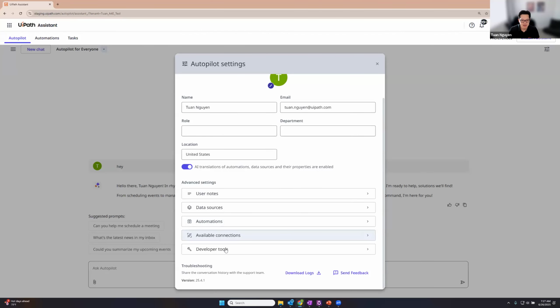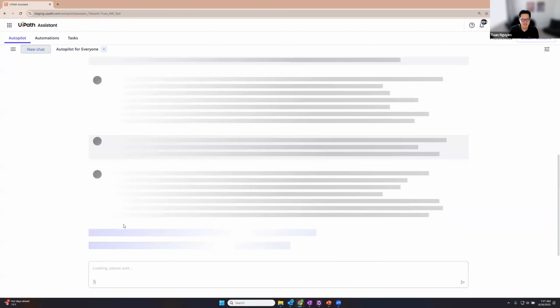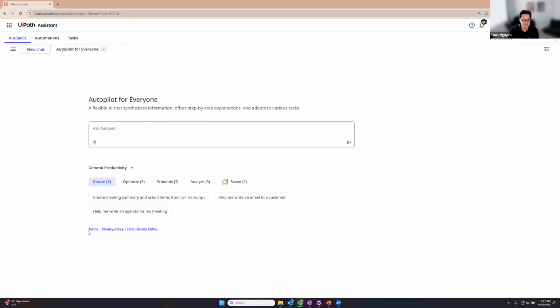All right. Developer tools is not something that we have in our cloud environment. You can disregard that. Down here, if you have issues and you want to troubleshoot, you can download the logs and you can just send general feedback, which is provided here as well. All right, so we went through a lot of information. Last but not least, there is some information down here. Terms, privacy policy. Some people have questions about our chat history. You can find that information here as well in part of our documentation.